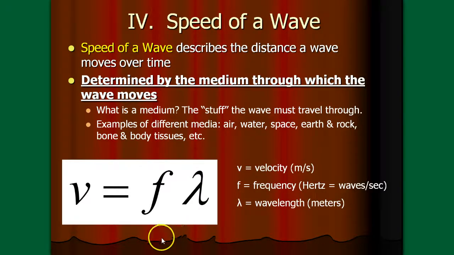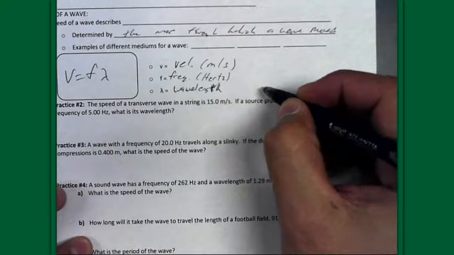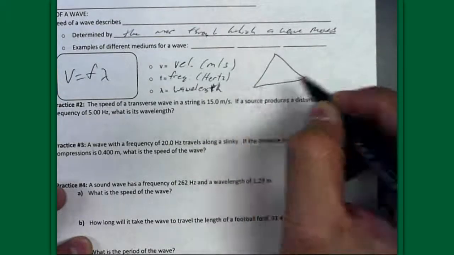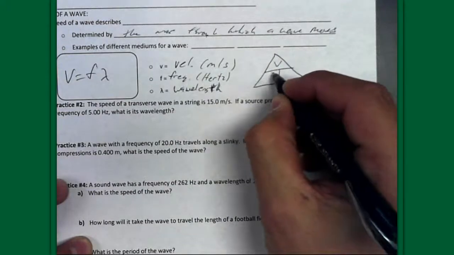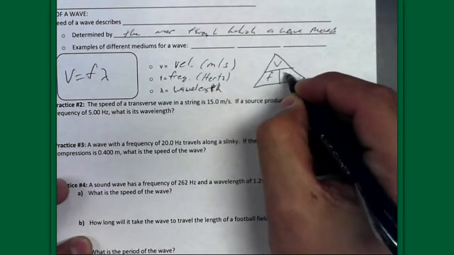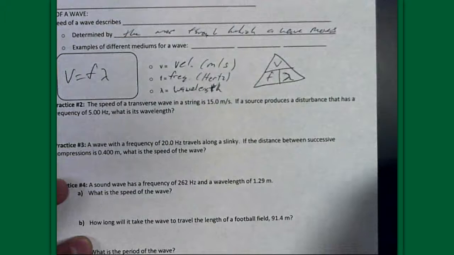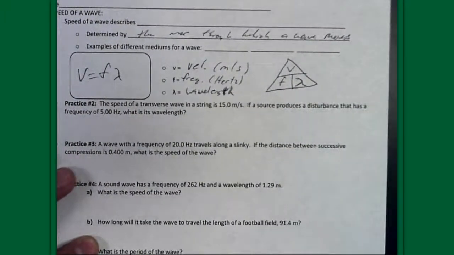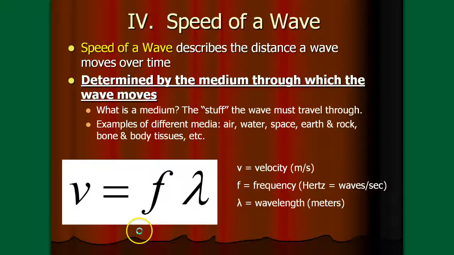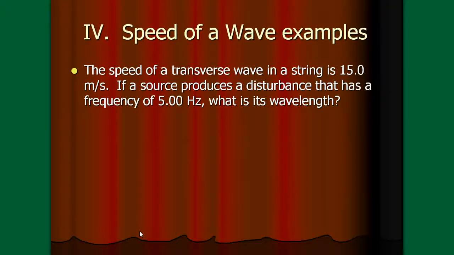And this one can be one of those that you can use your handy dandy little triangle to figure out. So if you want to write out to the side here, draw a small triangle that says V equals f times lambda. You'll be asked to solve for any of these three variables, and if you don't know how to do algebra well, this might help you to do the triangle. All right, now let's just simply do some practice problems with these.